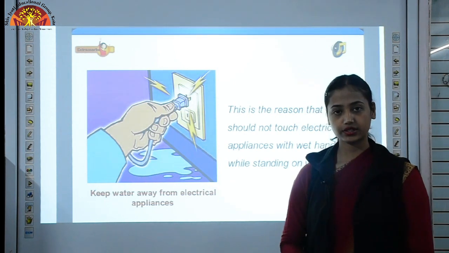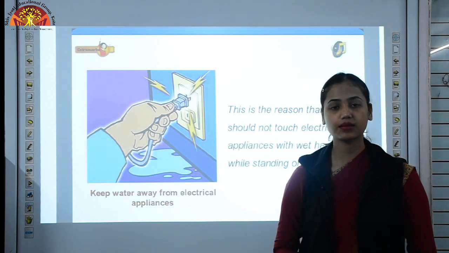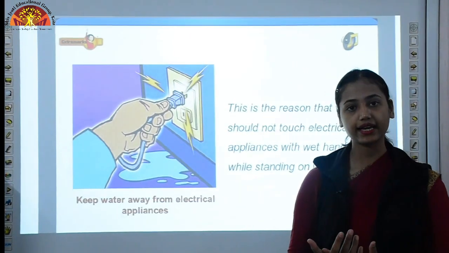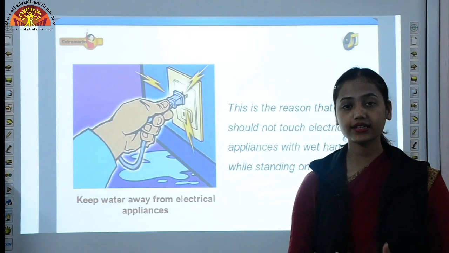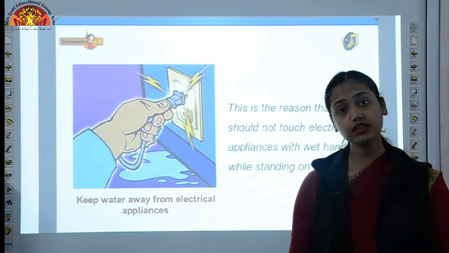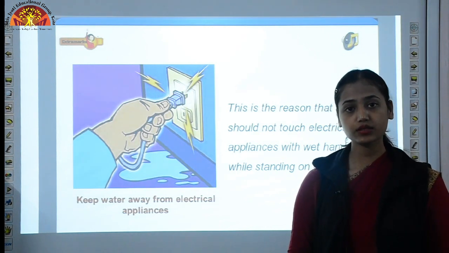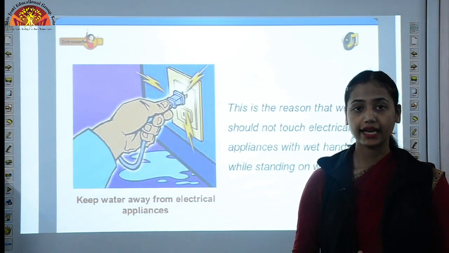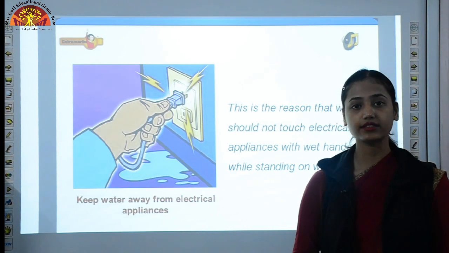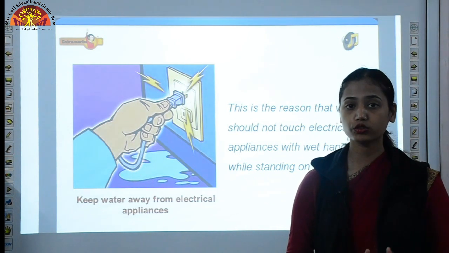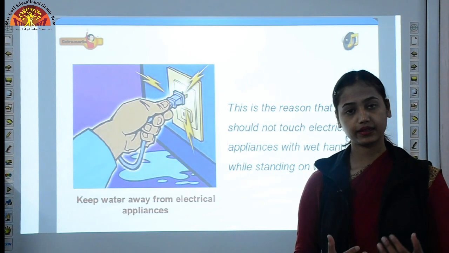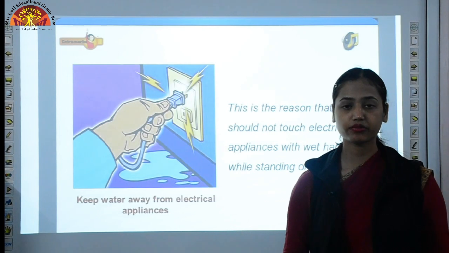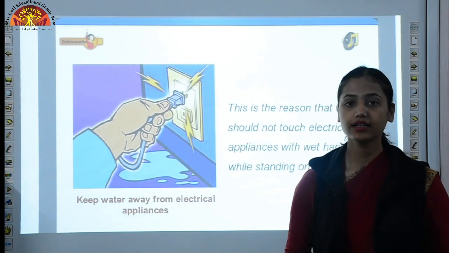Now, there is one question. It happens with us sometimes when we try to switch on, that even with our dry hands, we get an electric shock. So, why does that happen? Our hands are dry, but still we get an electric shock. The reason behind this is that our body consists of 70% water, and that water contains so many dissolved salts. Because of those dissolved salts in water, our body becomes conductive. So that's why sometimes when we touch switches, we get an electric shock.